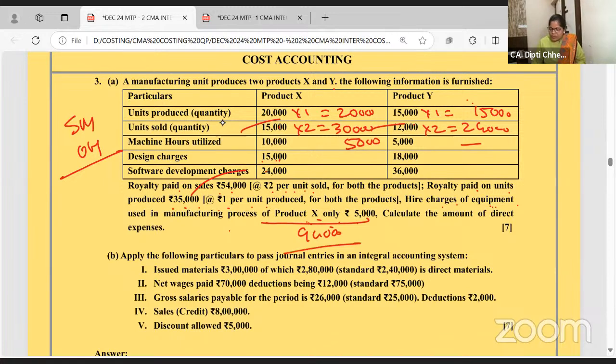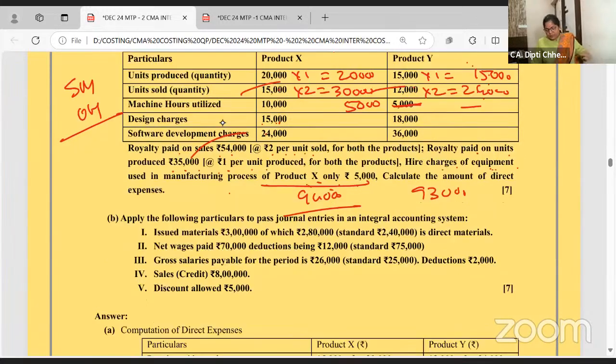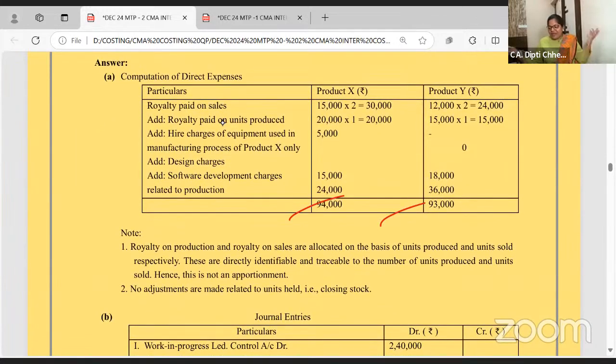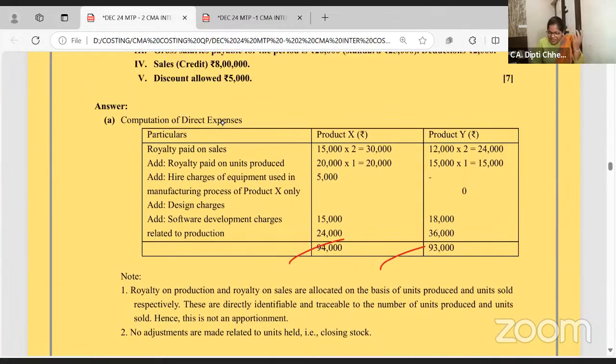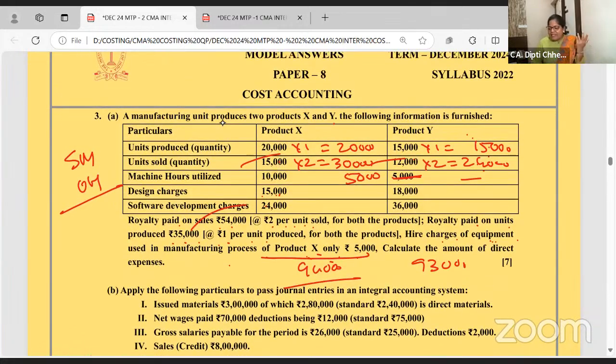It's a very easy question. Copy paste, same question. 15 and 24. 34 and 30. Calculator is allowed in the exam, right? Okay, 15, 24. Don't take 5,000. It's allowed only there. Plus 18,000 plus 36,000. Check 94 and 93. It's like free 7 marks. Study material, same question.